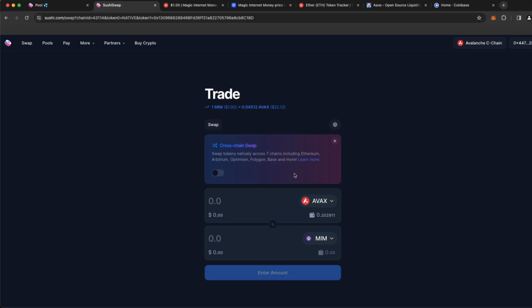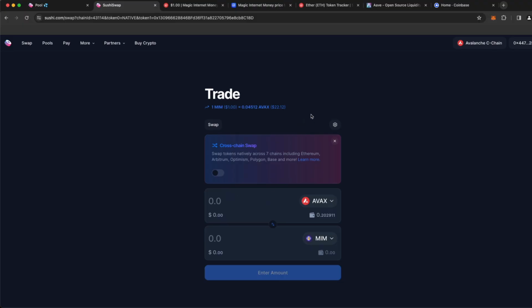So those are two very viable ways that you can get the funds needed to supply to the liquidity pool. What we're trying to basically just do is acquire MIM coin and acquire AVAX coins and have an equal portion between the two, so that way we can add to the liquidity pool. It doesn't matter how we get those coins.